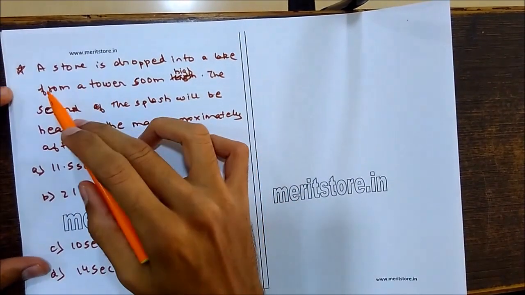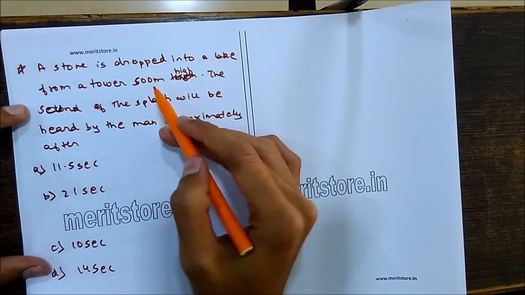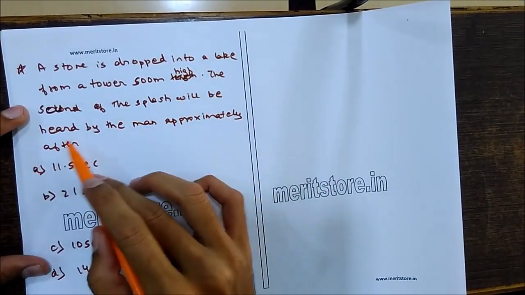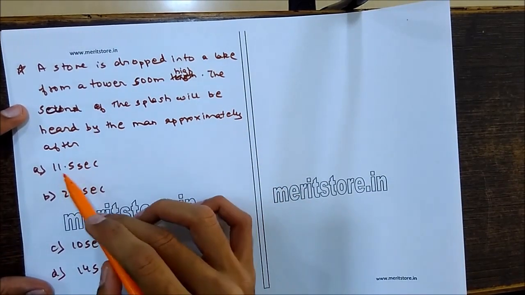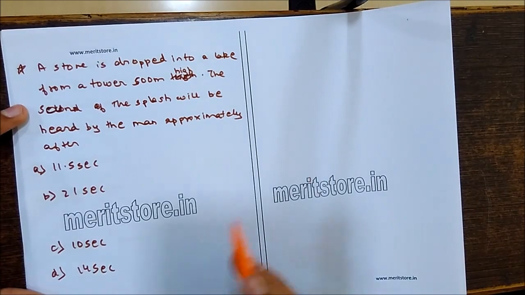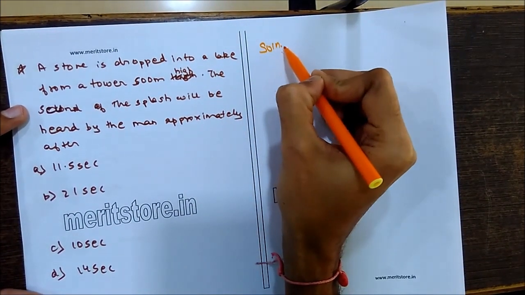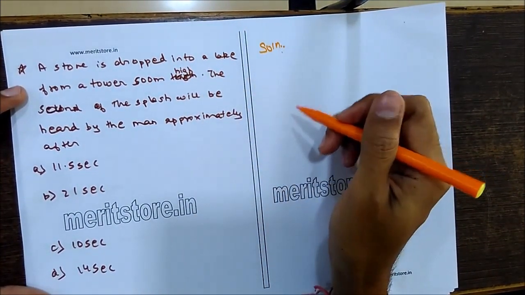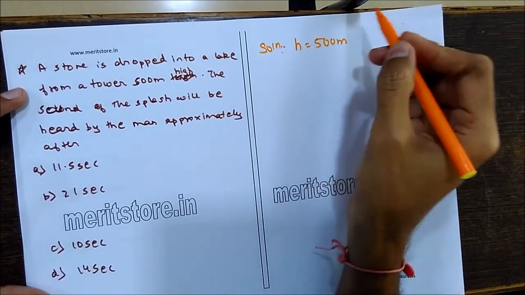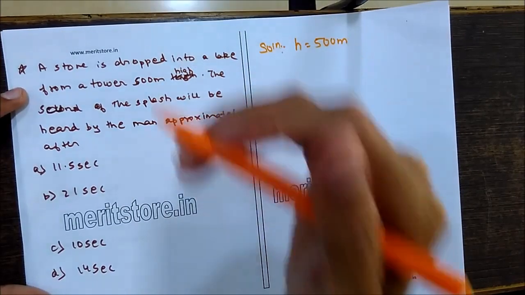Okay, next one. A stone is dropped into a lake from a tower 500 meters high. The sound of the splash will be heard by the man approximately after 11.5 seconds, 21 seconds, 10 seconds, or 14 seconds. Now here we have a stone which is dropped into a lake from a certain height. That height is 500 meters.